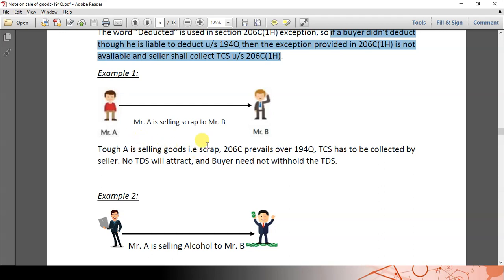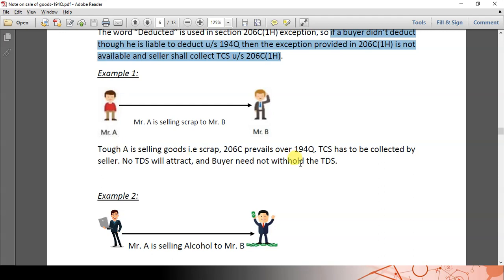Selling scrap is covered under section 206C, not 206C(1H). The selling of scrap is covered under section 206C. So here, section 194Q provides for an exception for transactions covered under section 206C. So section 194Q is not applicable. The seller has to collect the TCS on the transaction.